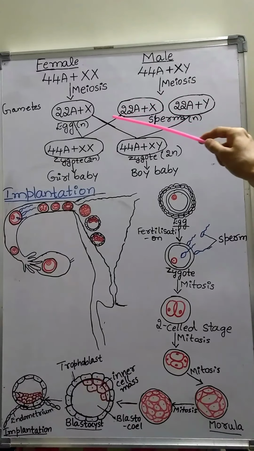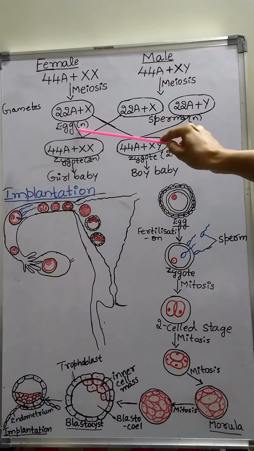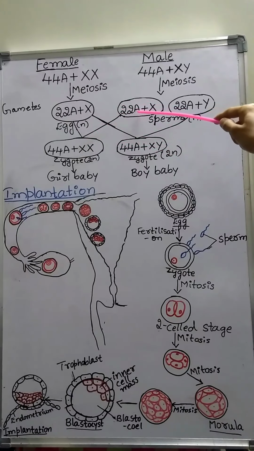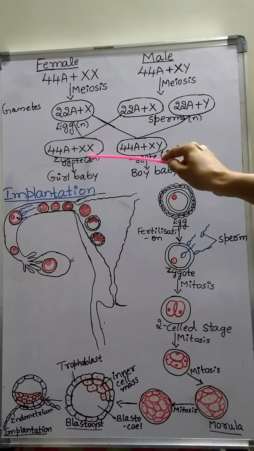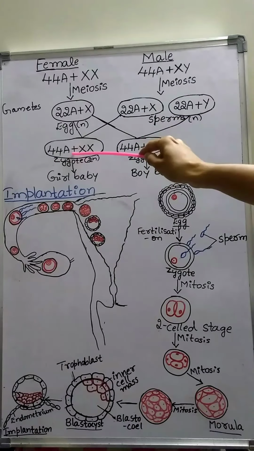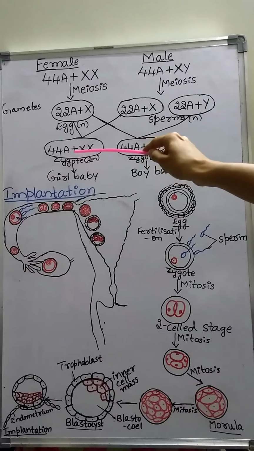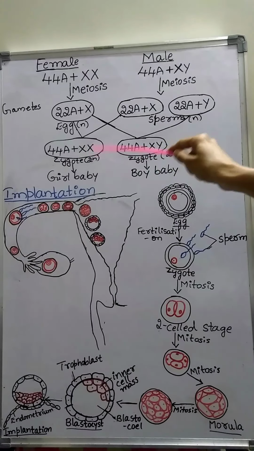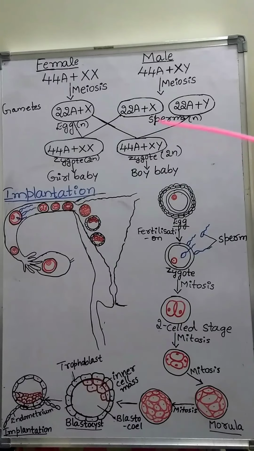Suppose the egg is fertilized by the sperm carrying the X chromosome, then the chromosome pattern in the zygote would be 44 autosomes and XX. Suppose the egg is fertilized by the sperm carrying the Y chromosome, then the chromosome pattern in the zygote would be 44 autosomes and XY.